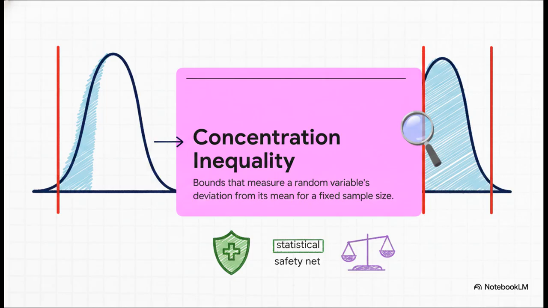Think of it as a statistical safety net. It doesn't just wave its hands and say your sample average is probably close to the truth. It gives you the absolute worst-case mathematical scenario for exactly how far off your data's average could possibly be. It bounds the tails of the distribution, proving that huge errors have exceptionally tiny probabilities.